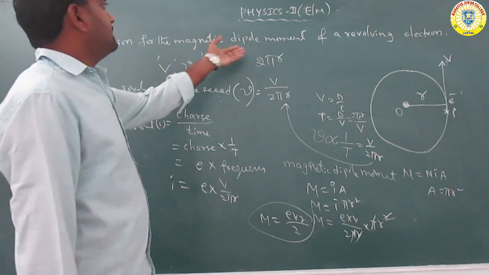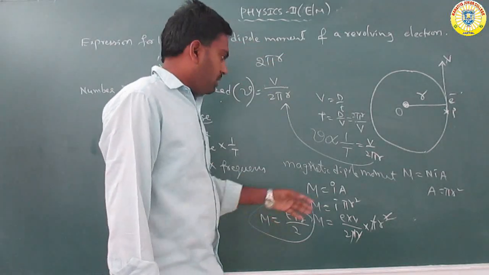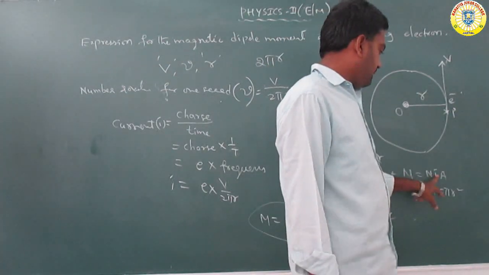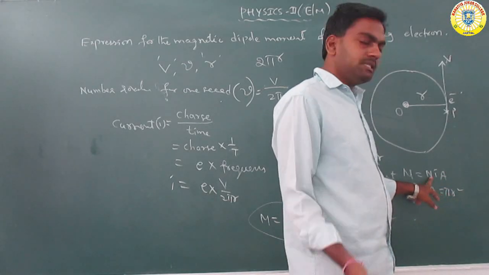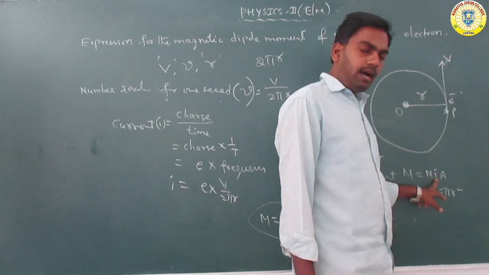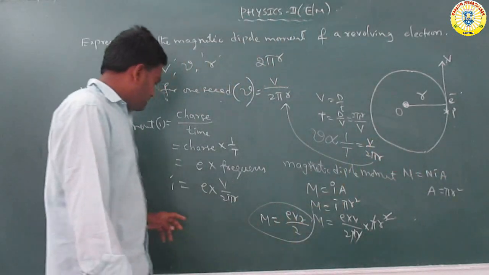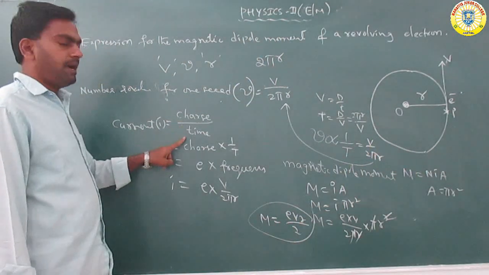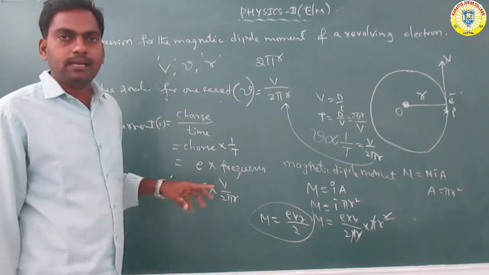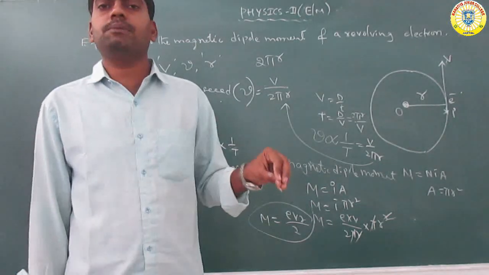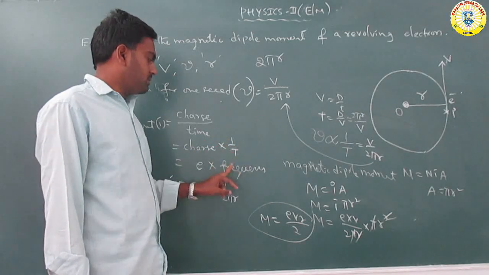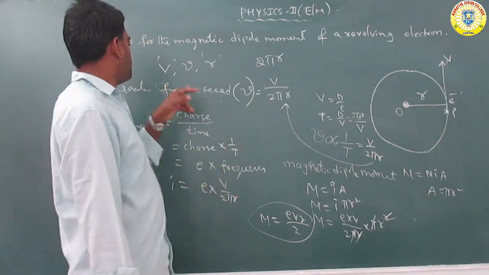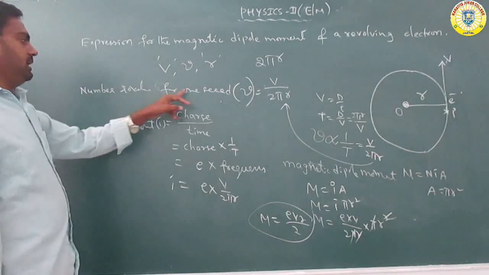Now, to find the magnetic dipole moment, M is equal to N I A. A means pi r square, N means number of turns, and I is nothing but current. The current is equal to charge by time. Charge by time, so 1 by time is called the frequency. First of all, we find the frequency.